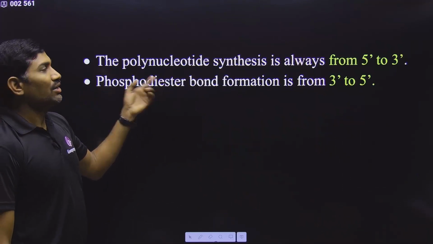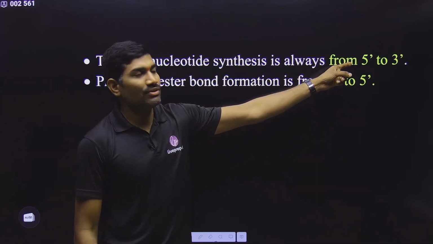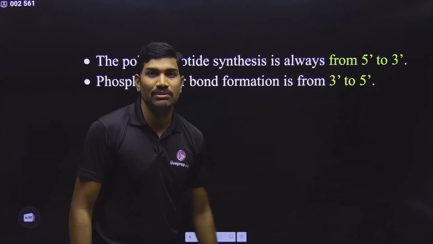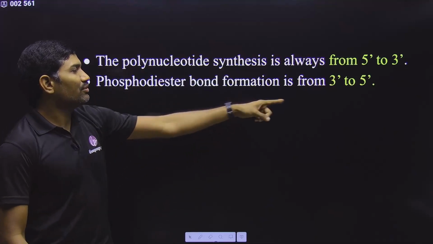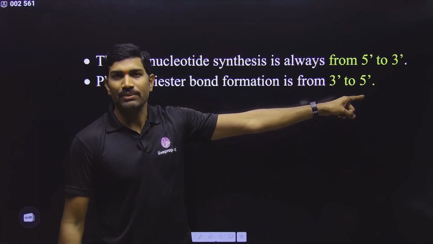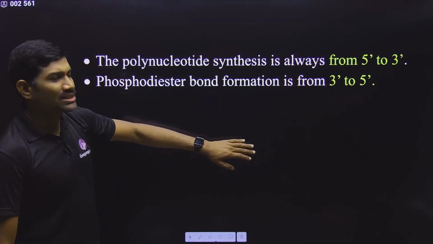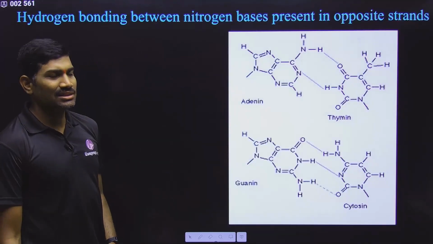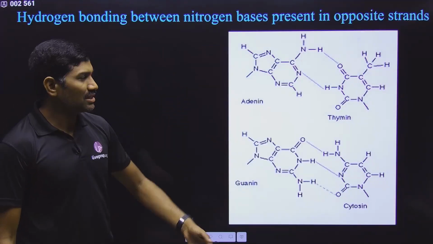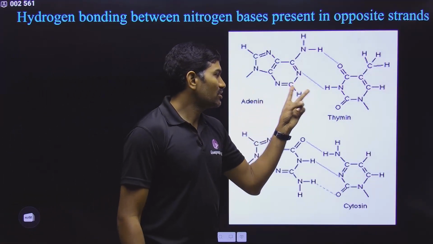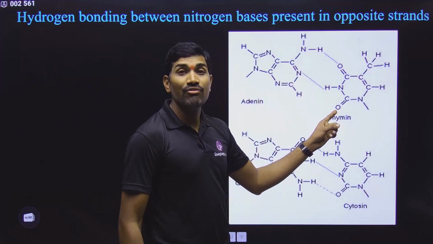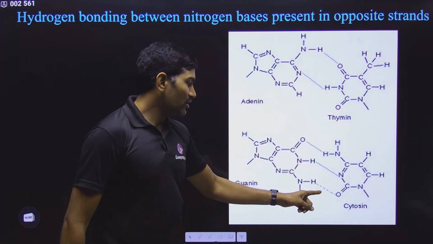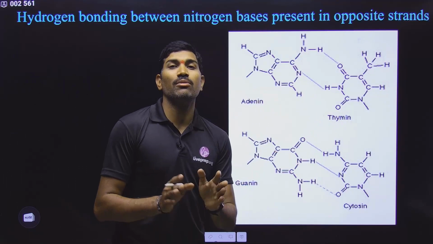Anyhow, I told you this. With respect to complete DNA or RNA, if you are observing, the direction is 5 prime to 3 prime. Only the phosphodiester bond, if you are observing, it is from 3 prime to 5 prime. Clear? Anyhow, more explanation with clarity I have given in the regular classes, but here we cannot draw all the diagrams. So here 2 hydrogen bonds are present between adenine and thymine of opposite strands. 3 hydrogen bonds are present between guanine and cytosine of opposite strands.